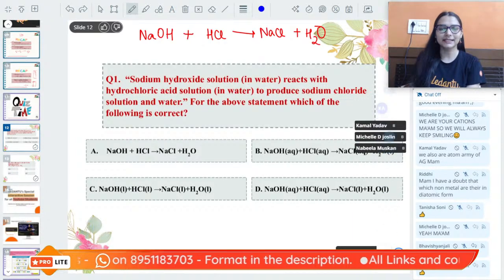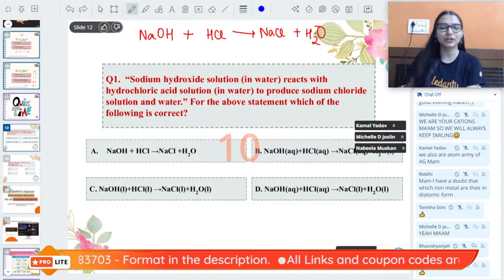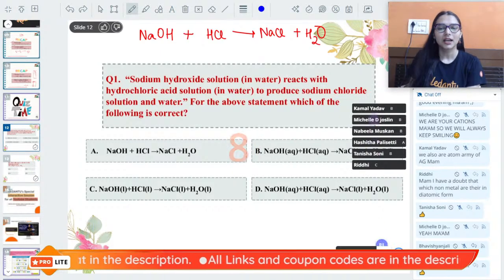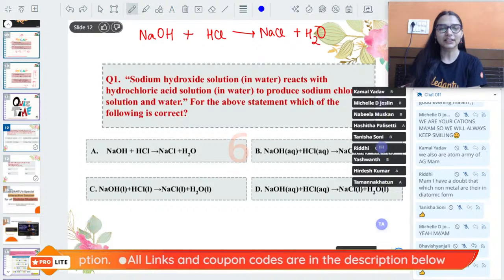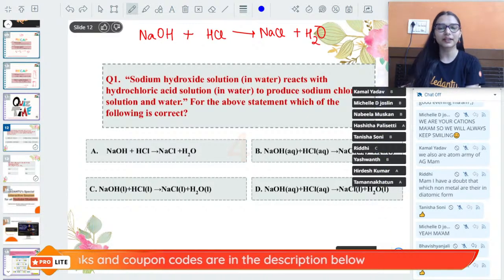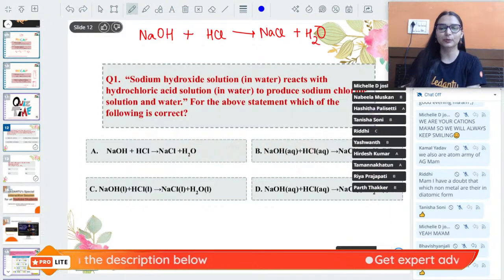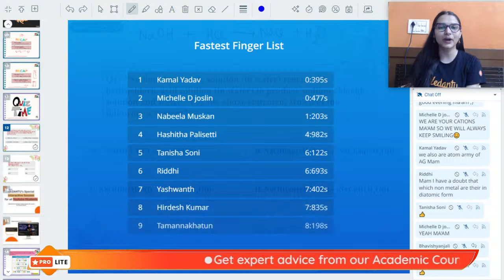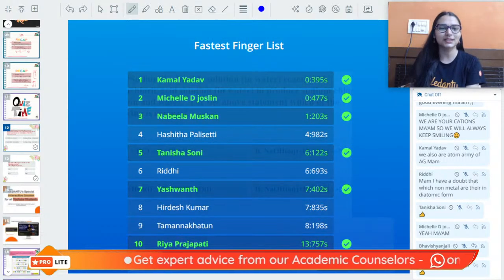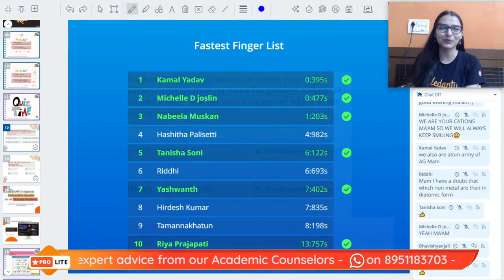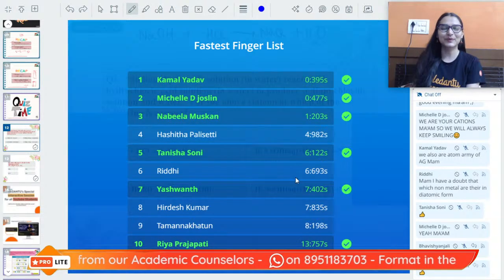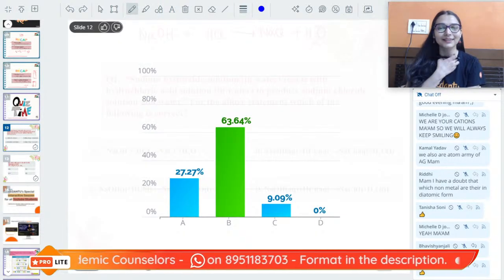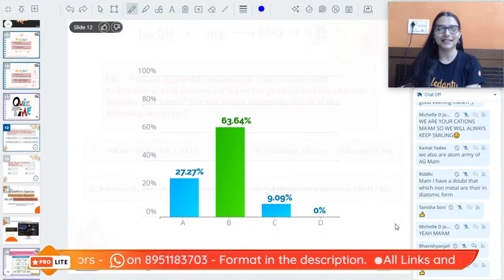Come on, I can see Kamal has marked the answer, Michelle has marked it, Nabila, Harshita, Tanisha, Riddhi, Yashwant, Hirdesh and Tamanna. Riya also, Parth has also marked it. Very good. Everybody on the fastest fingers list. Not bad, guys. Not bad. If you are doing it wrong, that means you're going to learn so many things here.